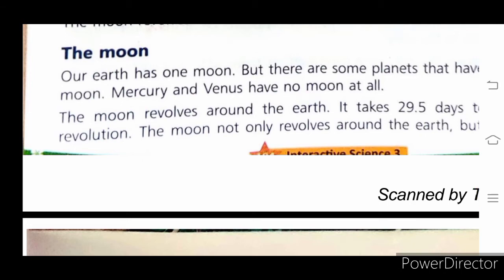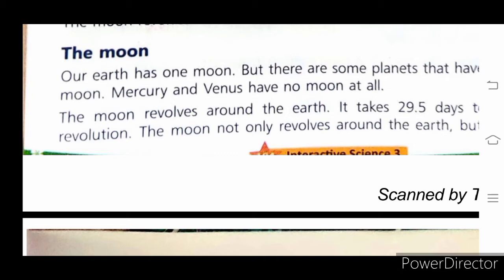The moon revolves around the Earth. It takes 29.5 days to complete one revolution. The moon not only revolves around the Earth but also rotates on its own axis. Children, the moon takes 29.5 days to complete one revolution around the Earth.